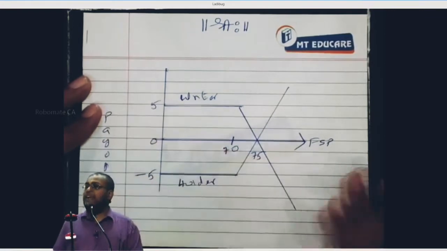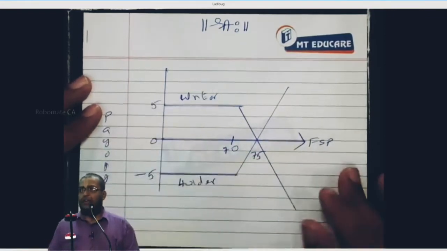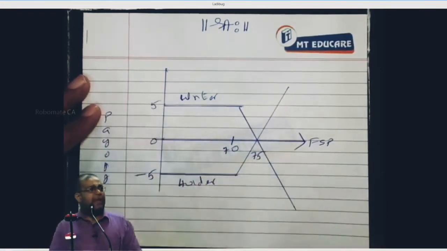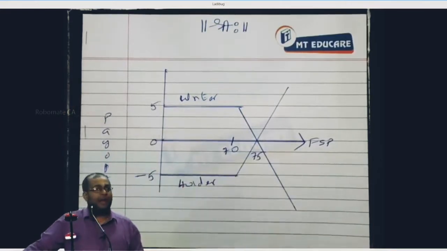Go to the writer of the call option. For the writer of the call option, his maximum payoff is the premium. The maximum payoff is what?